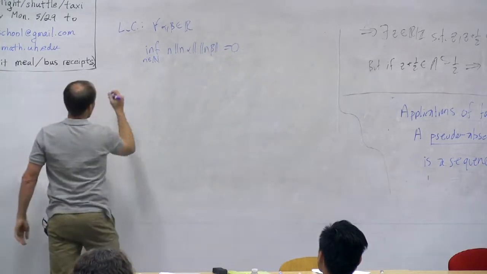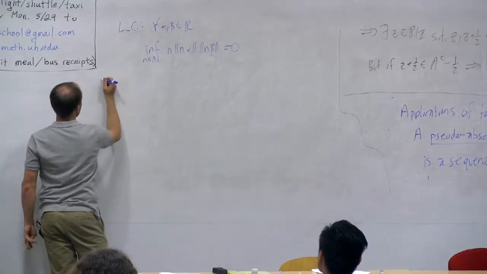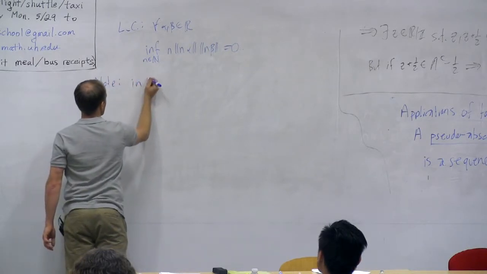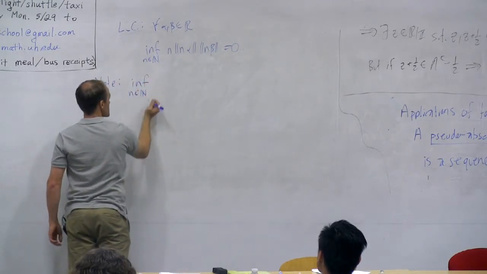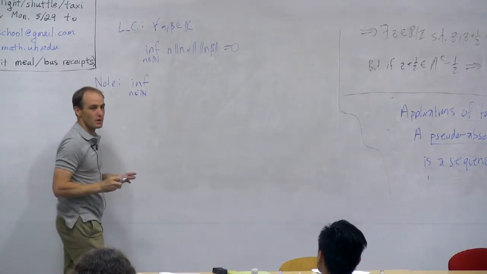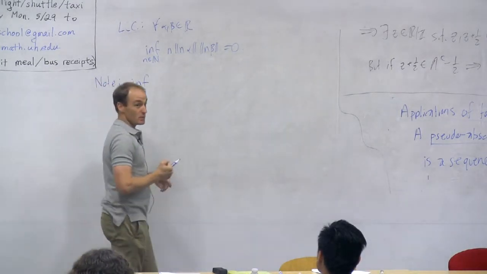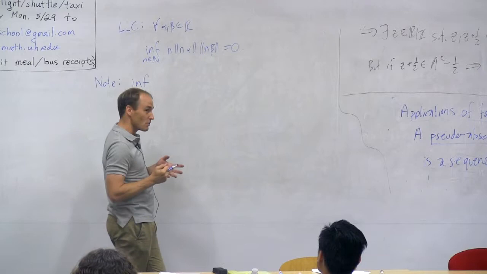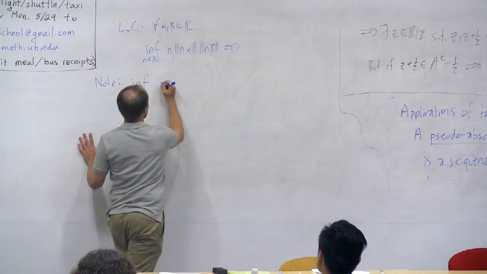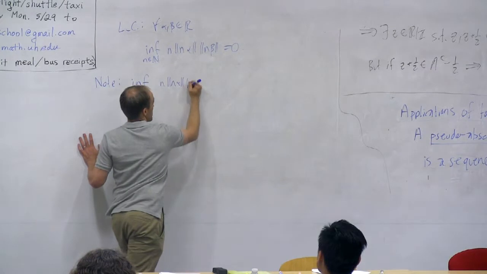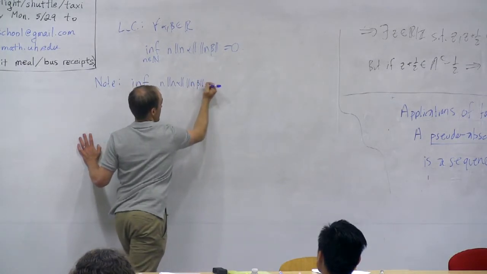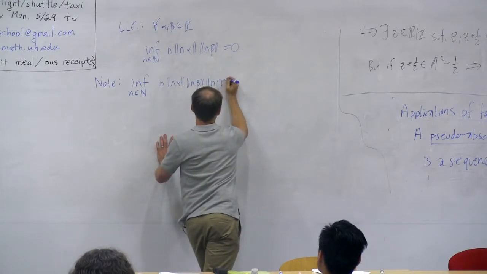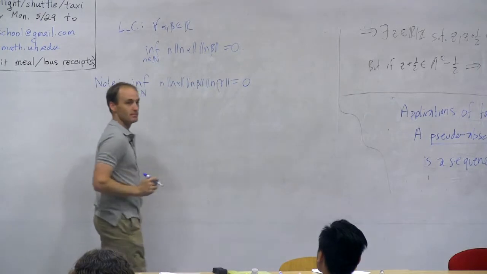Now, one thing that I wanted to say is that I'm just going to write a note here, but I'm not going to use complete sentences. I'm going to tell you in words. The Littlewood conjecture doesn't really get any easier if you put in a third real number. In some cases you can prove something a little stronger, but there are no real new ideas that go into the proof. So it's also an open problem to prove that for any alpha, beta, and gamma, the infimum of n times double bar n alpha, double bar n beta, double bar n gamma is equal to 0. It's not any easier if you put in a third piece here.